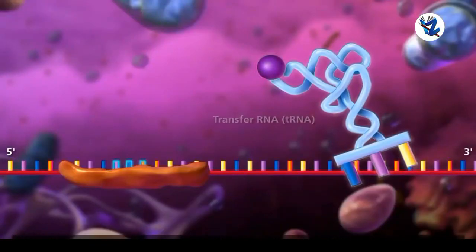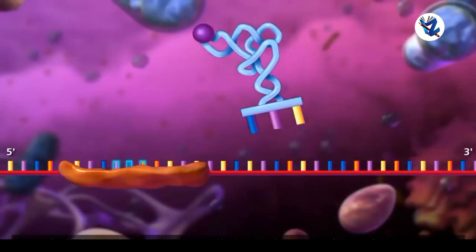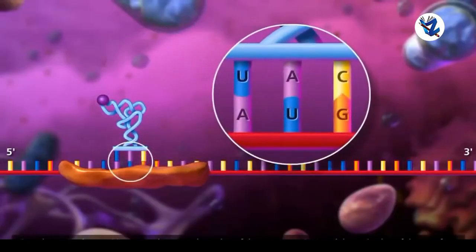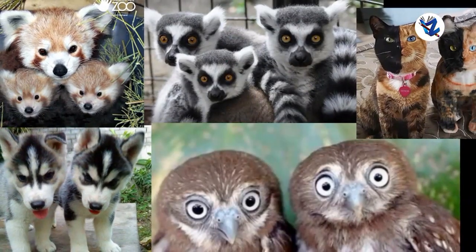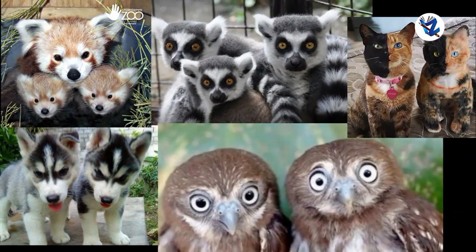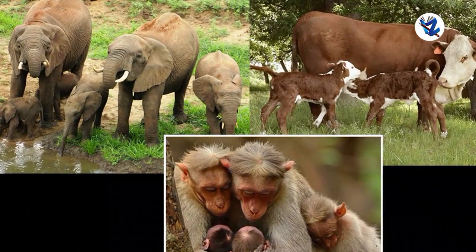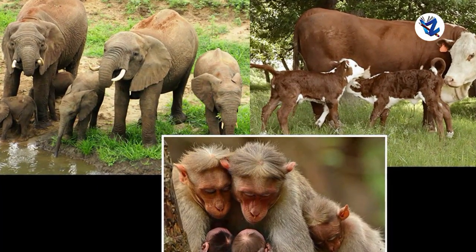Many such chains come together to form complex proteins, and they control various functions in the body of living organisms and their appearance too. Living organisms can produce new individuals like themselves due to genes only, and some of those genes are transmitted to the next generation without any changes.